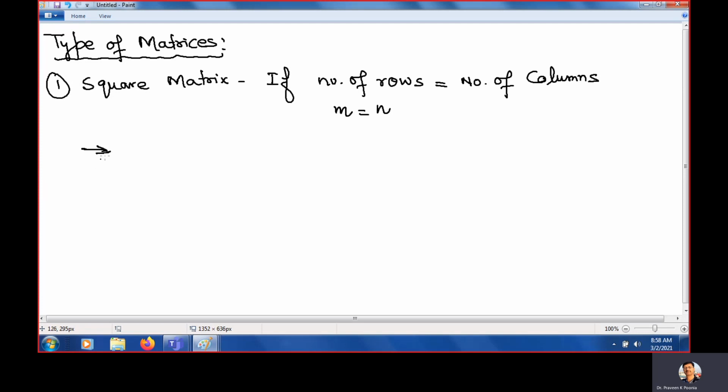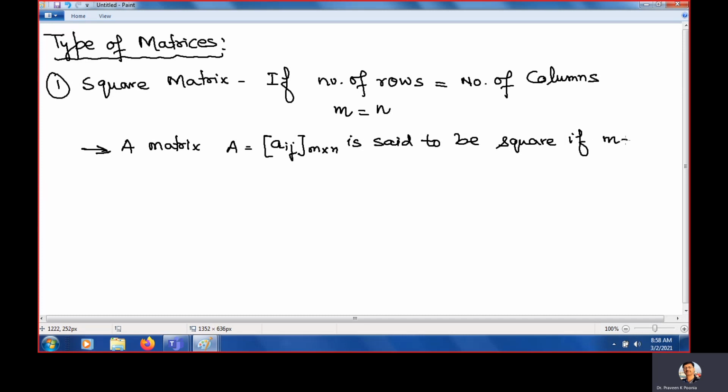Or in standard form, how can we write? A matrix A equals Aij, M by N, is said to be square if M is equal to N, means the number of rows and number of columns are equal. So the example is 2, 3, 4, 5. This is a square matrix because the order is 2 by 2.